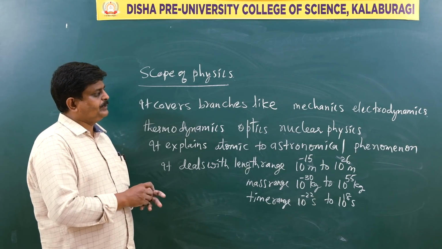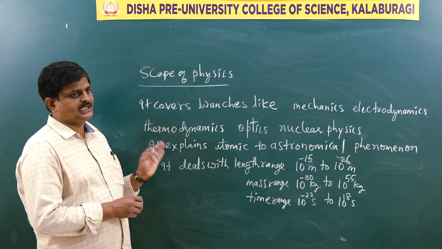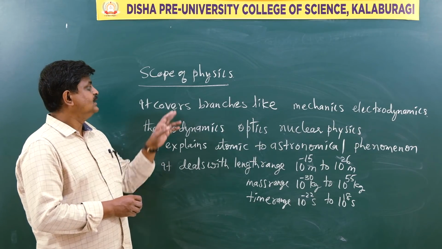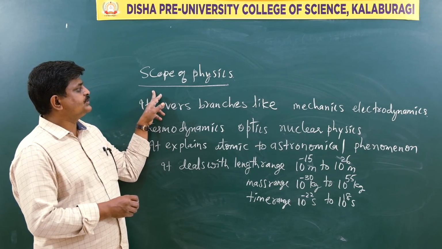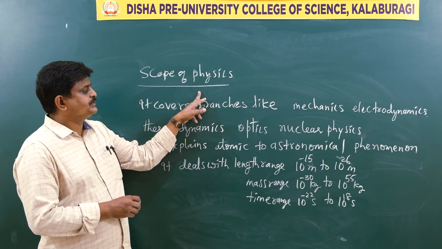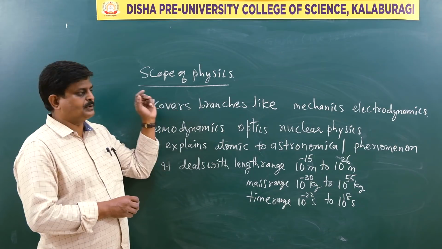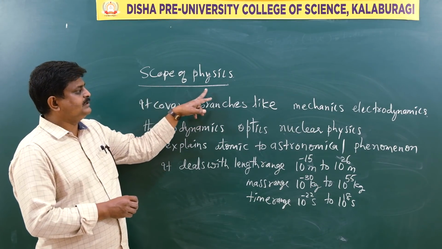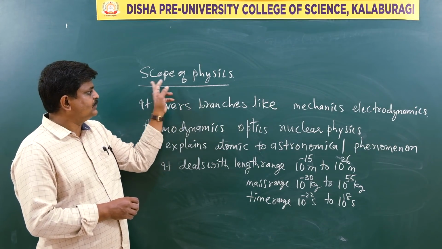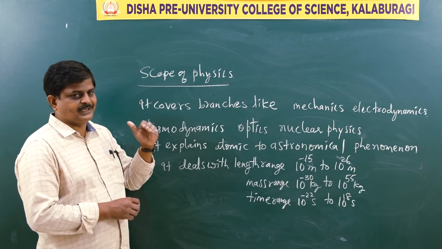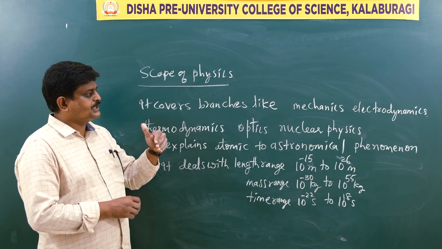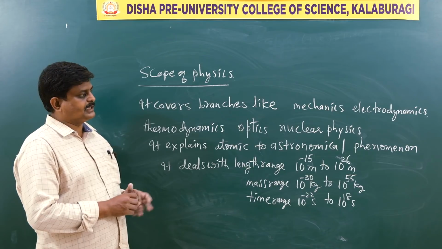Agree? So now we move on to the next article of the lesson, physical world. The article is the scope of physics. So we are all following the guidelines of your Karnataka U4. Okay? The scope of physics. So what do you mean by scope of physics? The range or the extent to which the physics field covers.